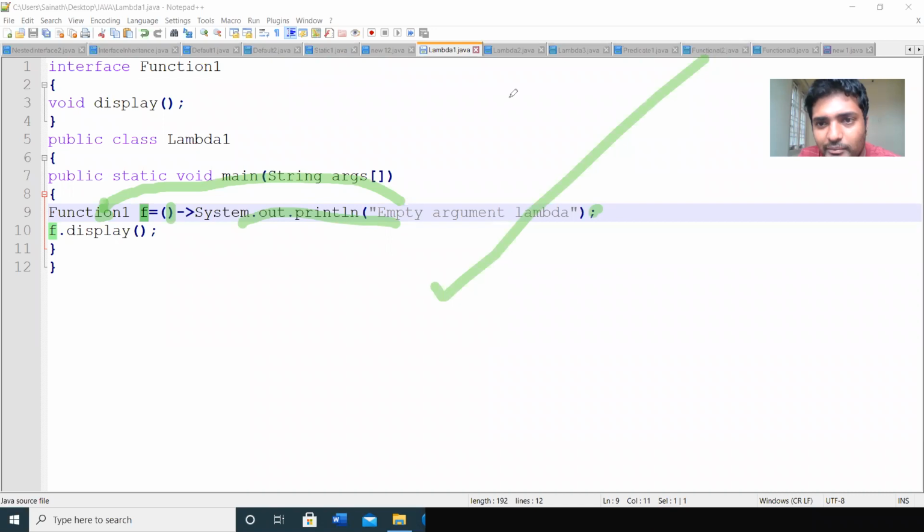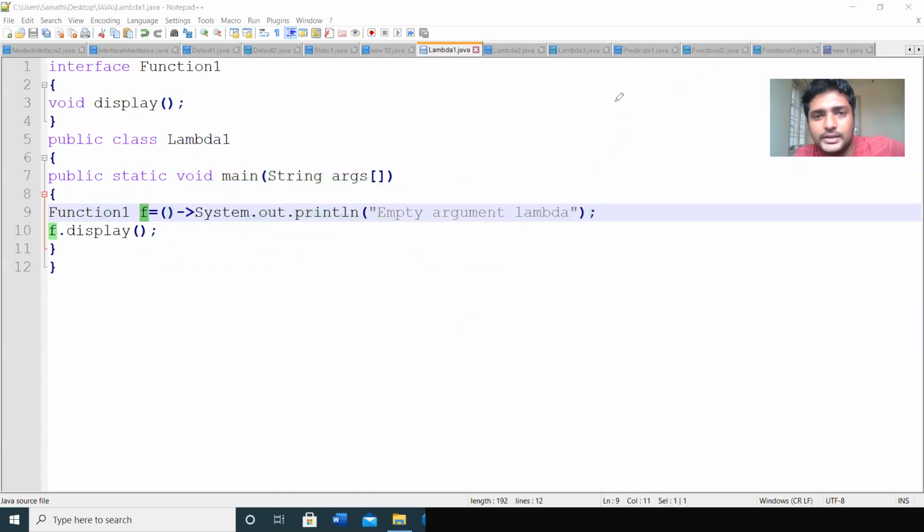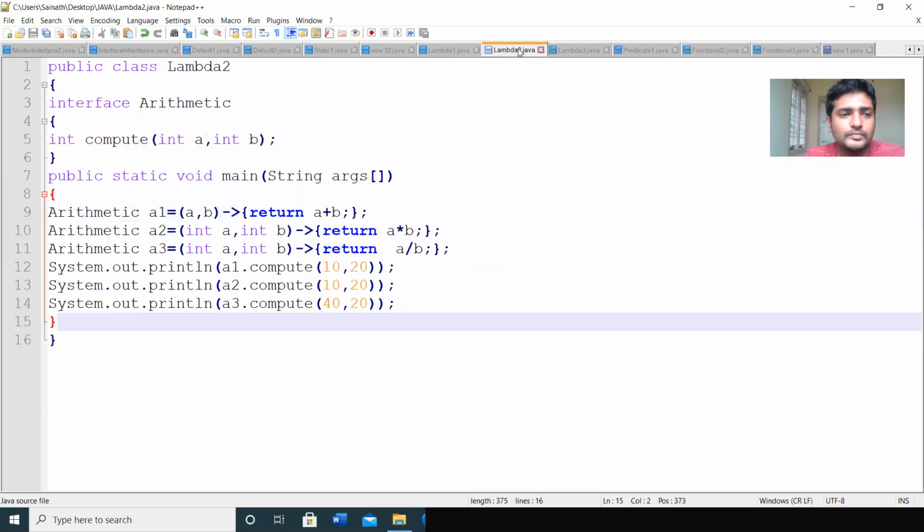You can see one more program, and you will get to know that. So let us see this one. Here I am using a nested interface. The interface is placed within the class. So here I am defining the class Lambda, and in that class, I am defining the interface Arithmetic. So this is the interface.